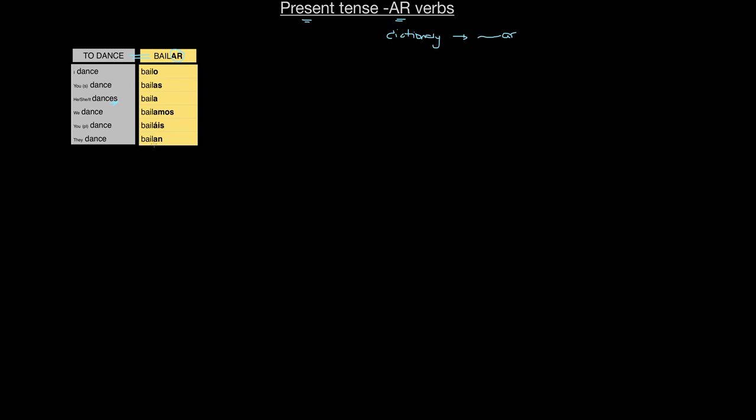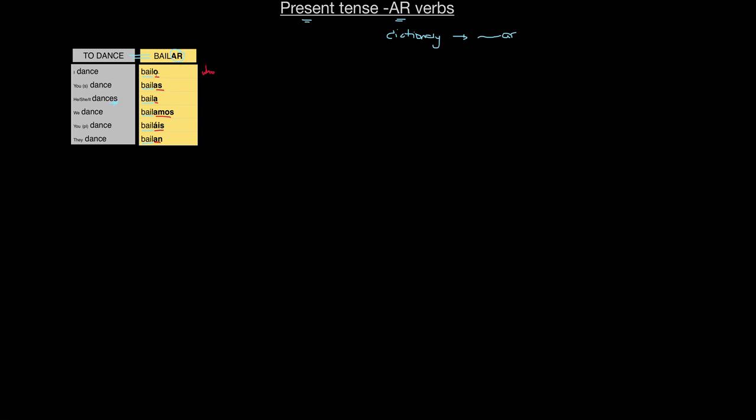Now if we look at this, you will notice that the first bit of the verb, bail, is the bit that carries the information that the action taking place is dancing. So this beginning is the dancing bit. Now the last bit of the verb, o, as, a, amos, áis, and an, is the bit that carries the information that tells me who is dancing.